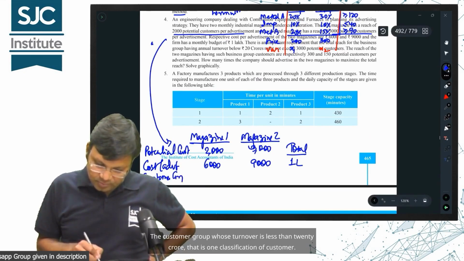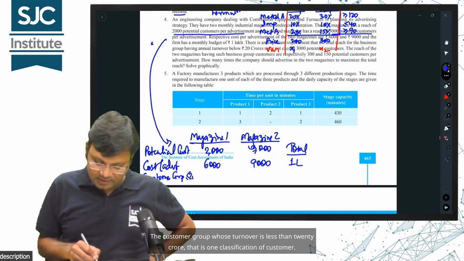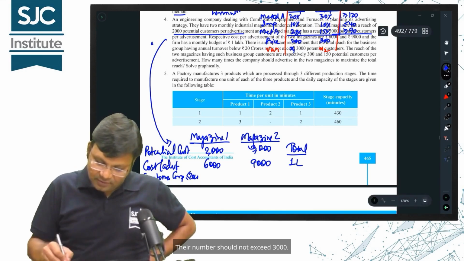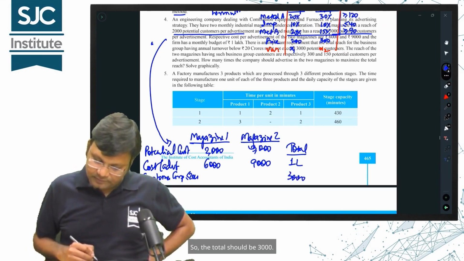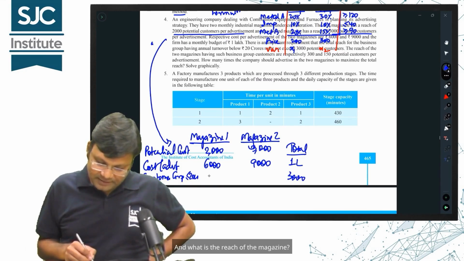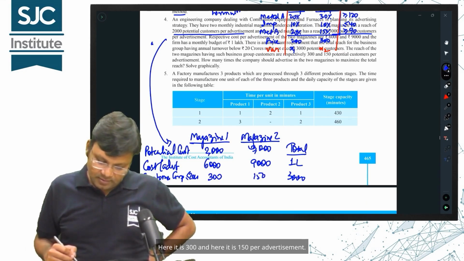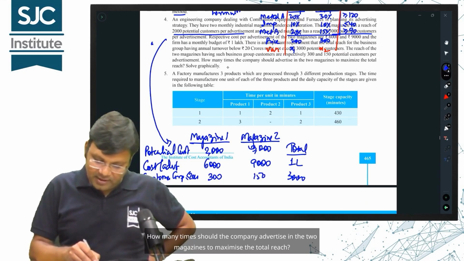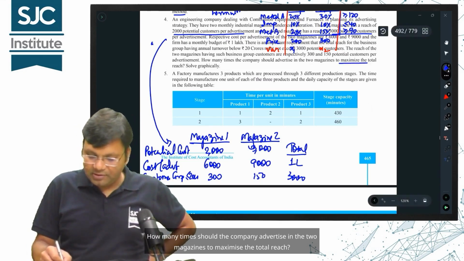Alright. The customer group whose turnover is less than 20 crore, that is one classification of customer. Their number should not exceed 3,000. So, the total should be 3,000. And what is the reach of the magazine? Here it is 300 and here it is 150 per advertisement. Okay. How many times should the company advertise in the two magazines to maximize the total reach?